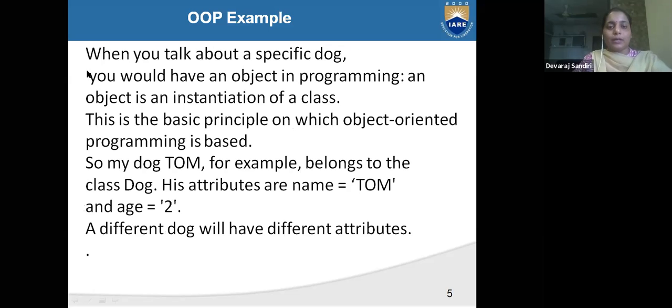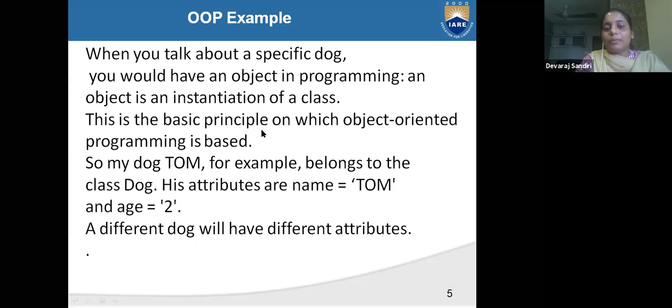When you talk about a specific dog, you have the object in programming. Any specific dog you give a name to, when you write a program, is an object, an instance of the class.